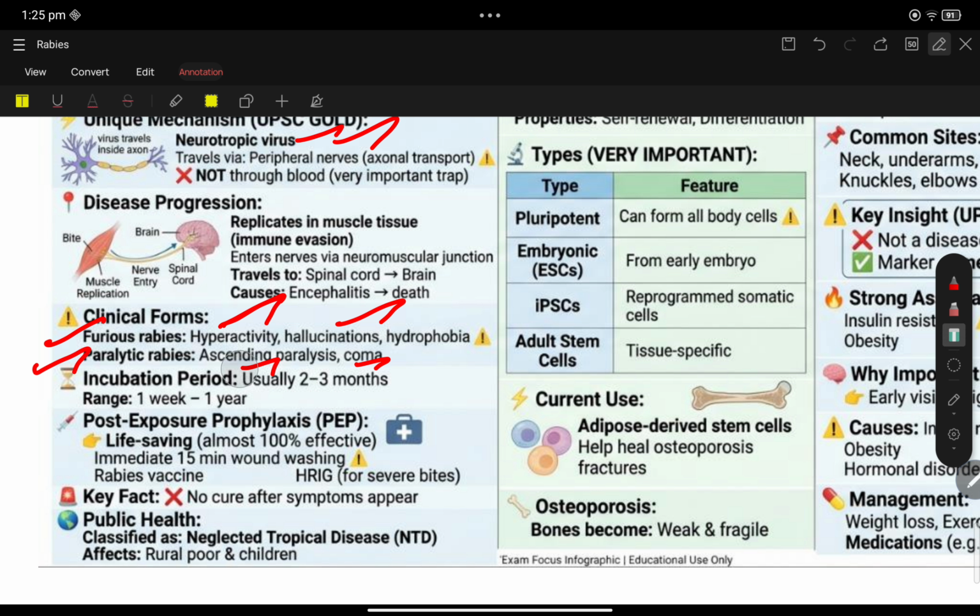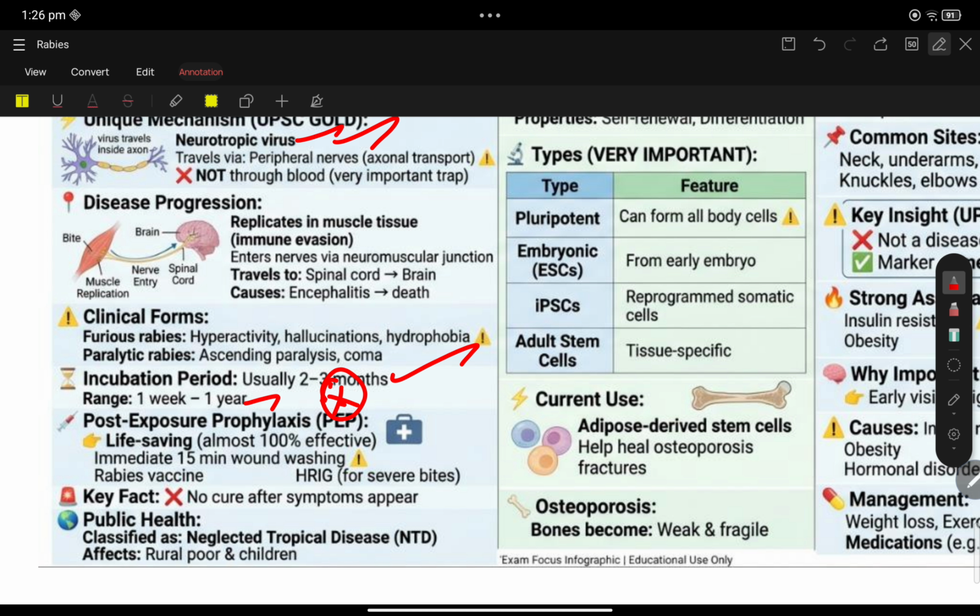One of the biggest concerns is that the incubation period is usually 2 to 3 months, and it ranges up to 1 year also. This is one of the most dangerous aspects, because if a dog bites you, you can't realize it suddenly or within 2 or 3 days. It may incubate anywhere from 1 week to 1 year.